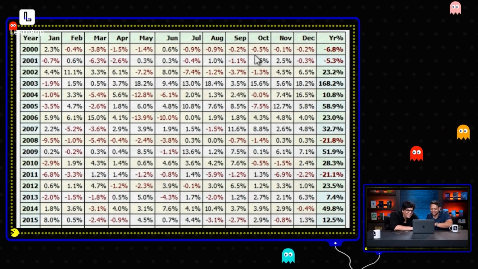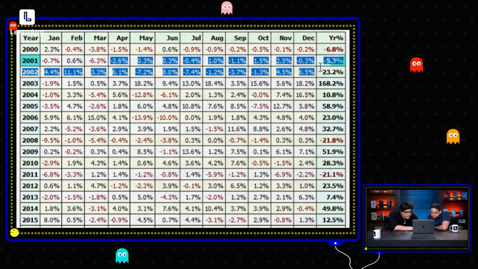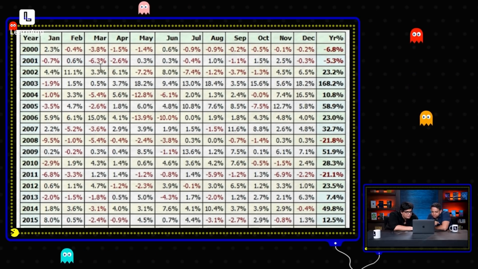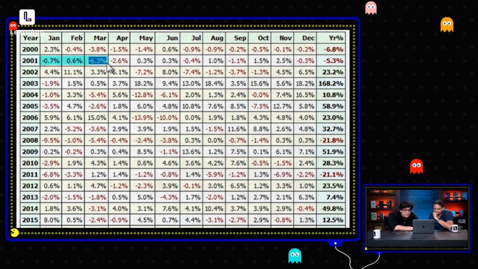Okay, look at the next year, 2001. Go through the months. In 2001, you made a minus 5.3. Look at March. In March, you lost minus 6%. So after 1 year of being hit, for 8 months straight from July, you have just lost money. And you lose 6%, which is the highest you've lost so far after 1 year. And then you said, no, I'll do it again. And then again, it's 2.5%.